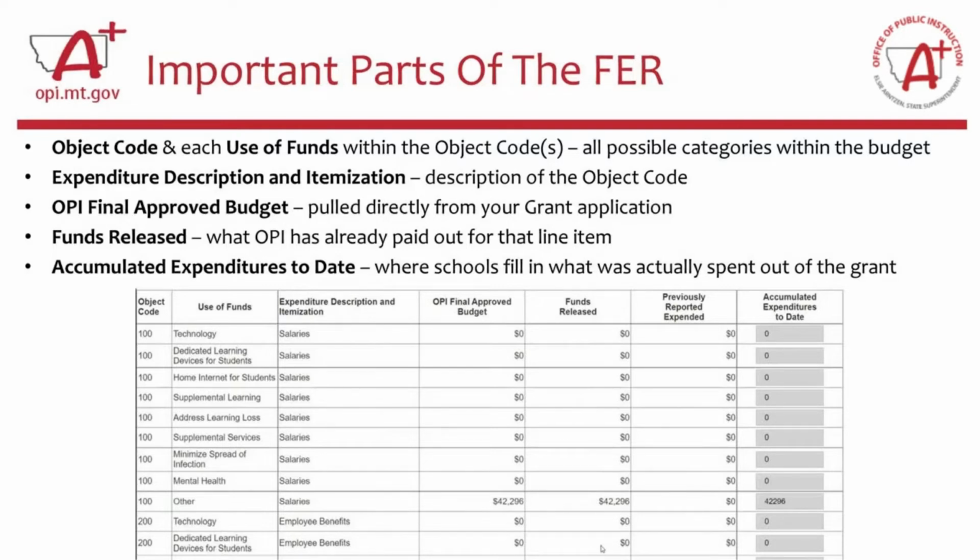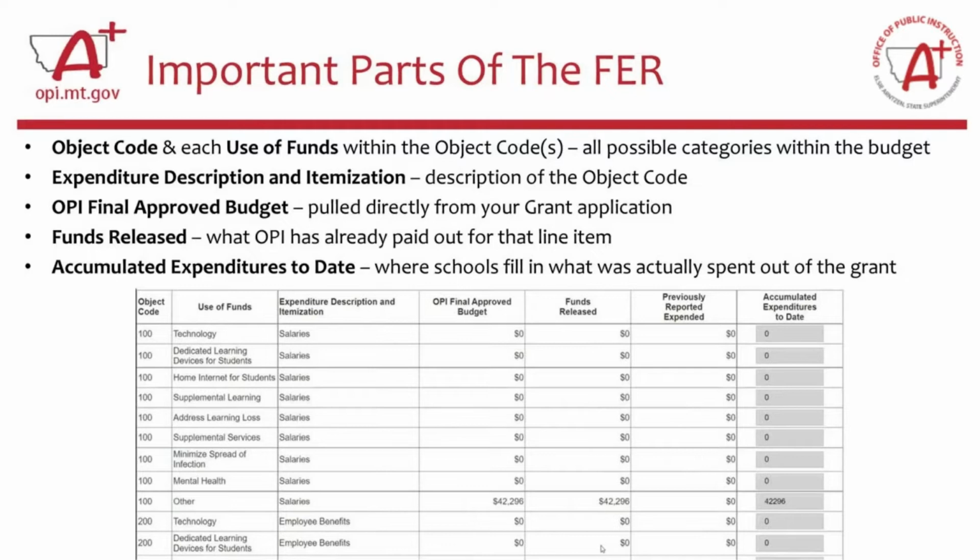The first two columns that you will see are the object code column and the use of funds column. What you need to notice here is that the object code 100 has multiple line items, and each one of those line items is a different use of funds. So within every object code in your budget and in your cash requests, you had the option to select from different use of funds. And we've talked about this before, how the use of funds pull from different parts of your ESSER budget.